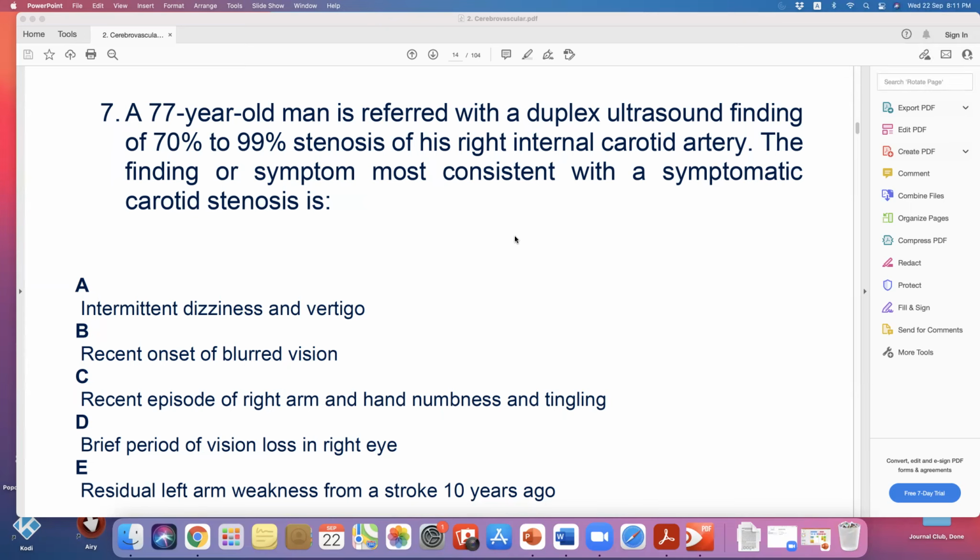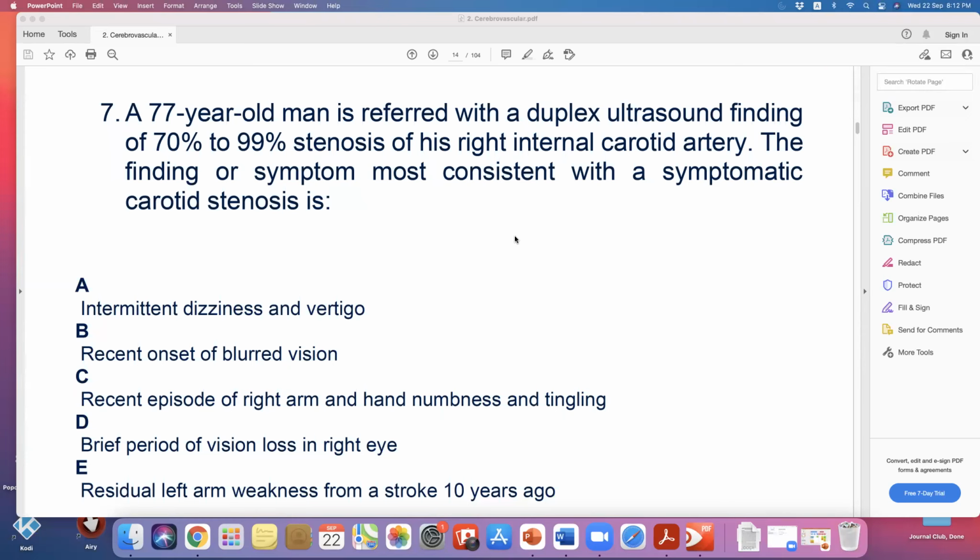For the eye, it will be on the same side, but the weakness will be on the other arm. So this patient has a right carotid stenosis, which means the arm weakness will be on the left. So a recent episode of the right arm is wrong because it should be the left arm. Correct? Yes. A brief period of vision loss in the right eye: yes, could be, because the right eye is the same location, right? Yes.